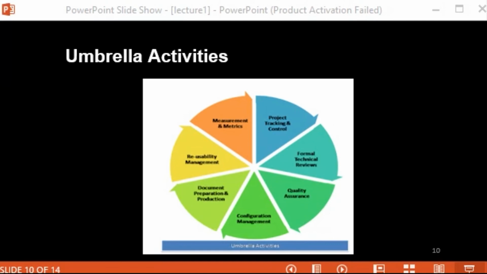You can achieve this by planning, by tracking the different tasks, and by applying appropriate software development life cycle models, like the waterfall model, or the V model, or agile methodology, whatever the methodology.